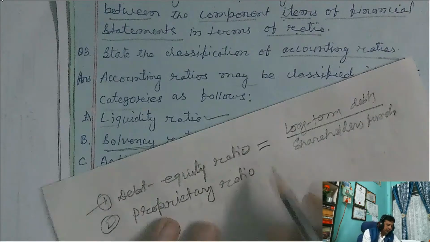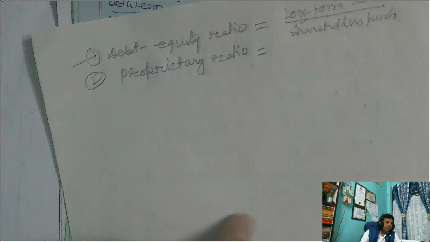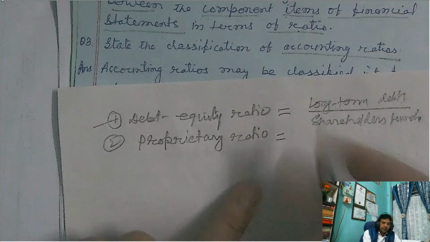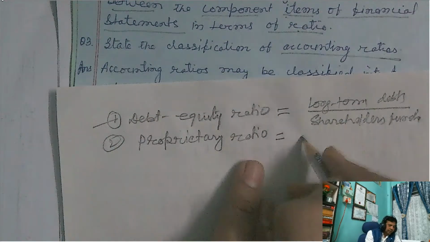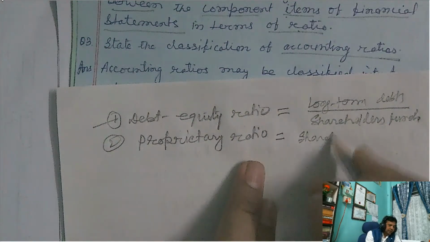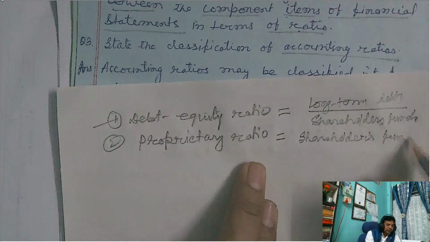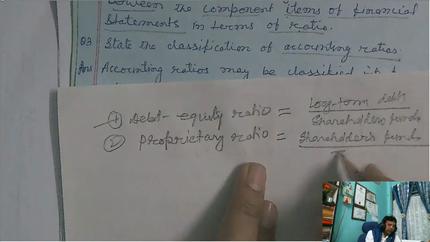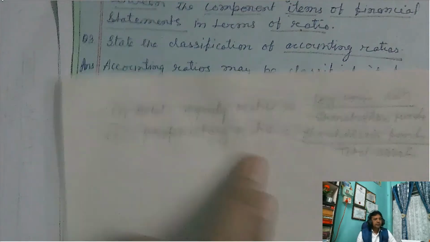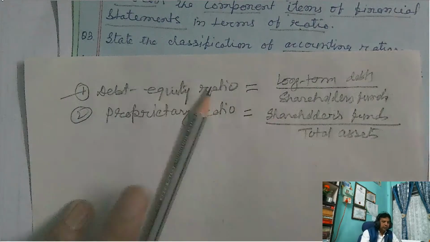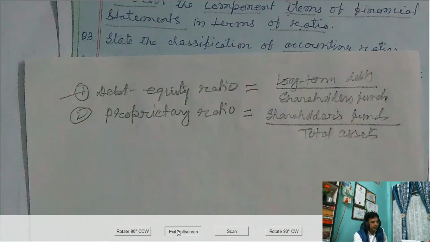Then if you need to calculate the proprietary ratio, give the formula of proprietary ratio. You have to say shareholders funds divided by total assets. Shareholders fund divided by total assets. Okay. So just a minute. Let me check one thing.